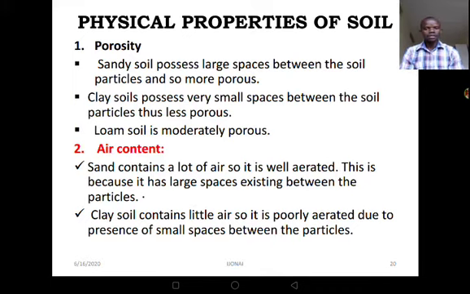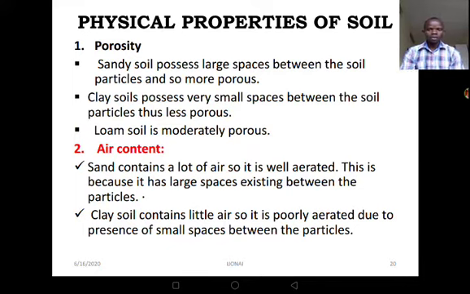Let's move to air content now. Sandy soil contains a lot of air. Why? Because it is well aerated. Remember, we have said it has large spaces, and those spaces can make the air pass through those particles easily. Then clay contains little air, so it is considered to be poorly aerated.